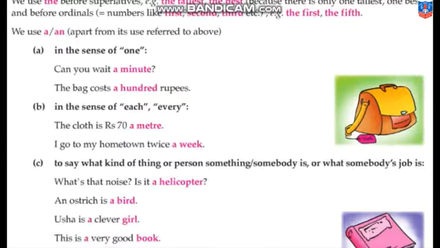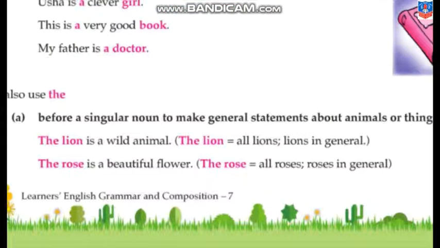एक ही चीज के बारे में अगर हम बात कर रहे हैं, we are talking only about one, जो चीज को डिनोट करता है, बताता है, we use a for that. My father is a doctor. So when we are talking about profession, we also use a.